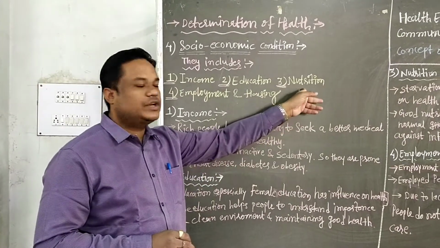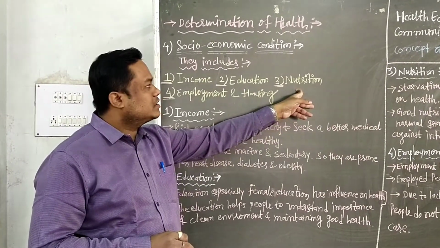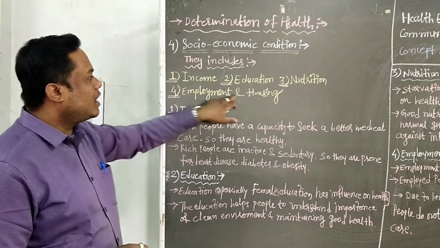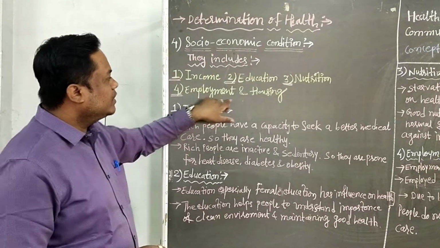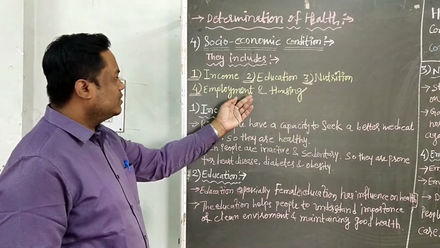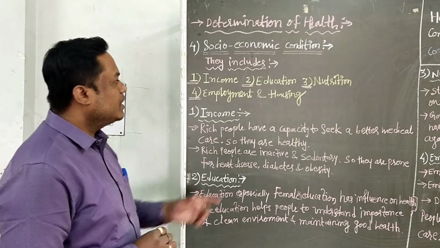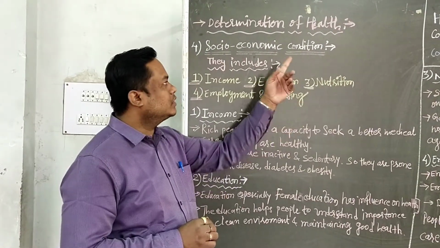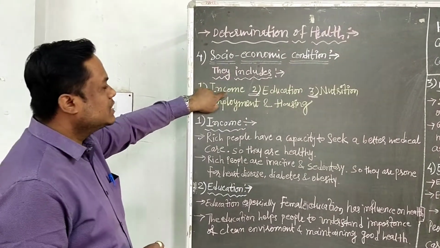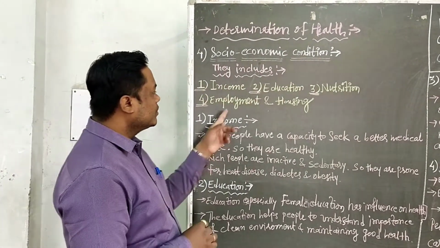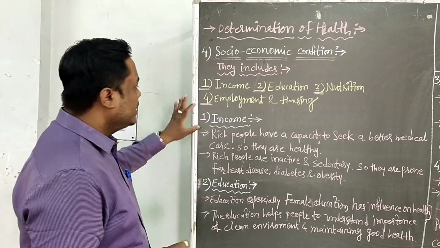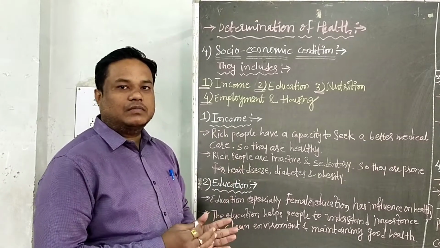And third is nutrition. Nutrition provides the sources for good health. Then employment and housing. Employment and housing give the standard to the health. Employment means paid work to earn income, and proper housing is needed for good health. So socio-economic conditions include first income, second education, third nutrition, fourth employment and housing. Then we have to see one by one. The first is income. Income means it is the source of money,